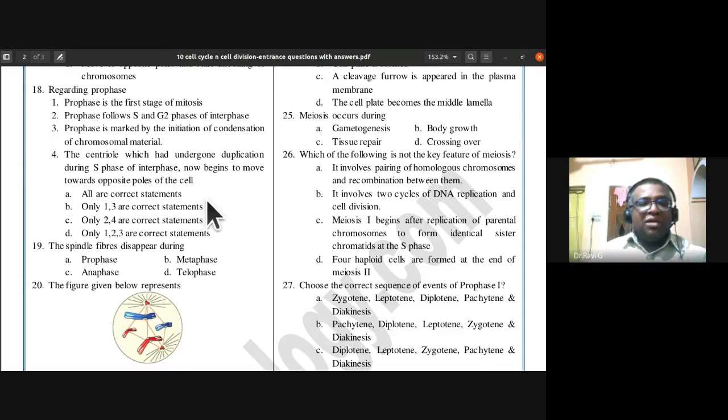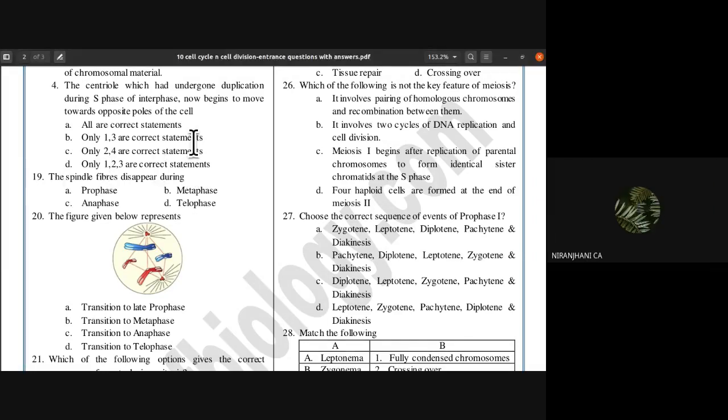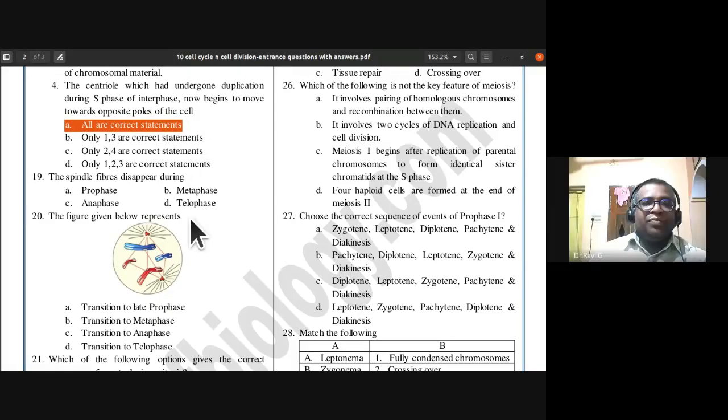So now you have to check the right choices. All are correct statements, or only 1, 3, or only 2, 4, or only 1, 2, 3, 4.